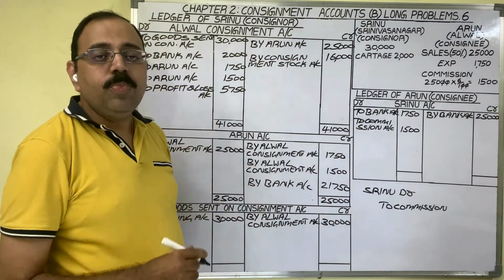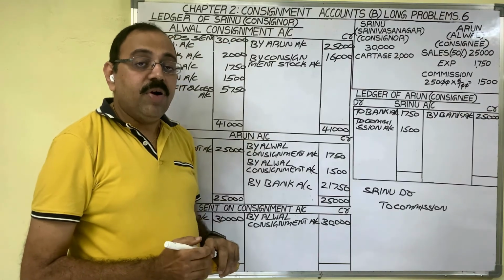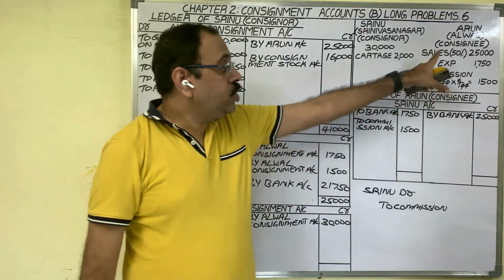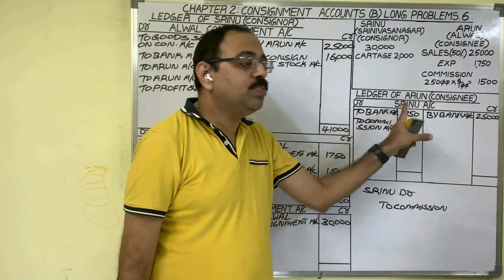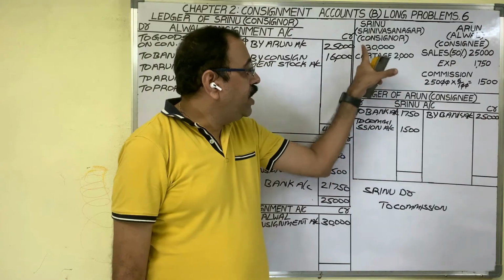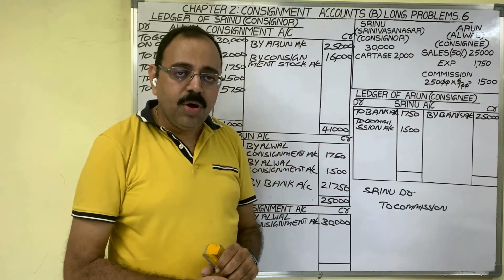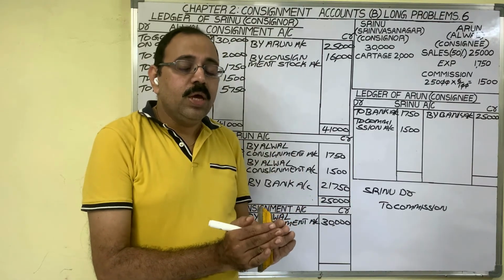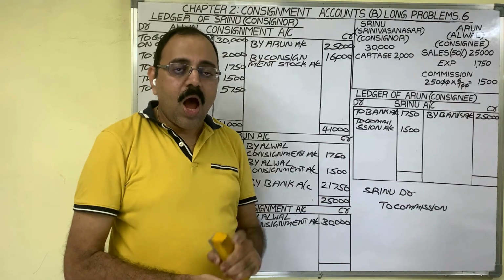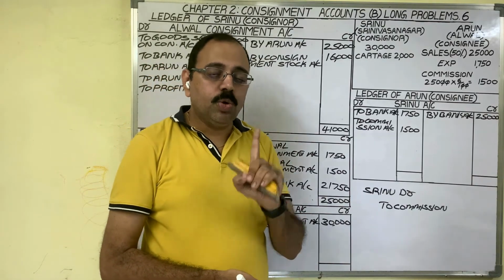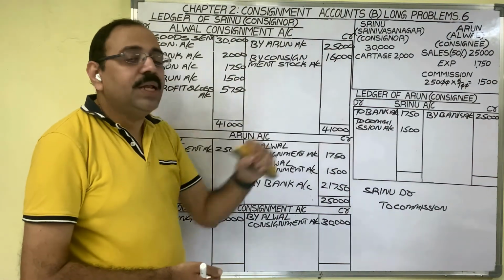All transactions we have posted. Finally, we should balance it. And once you observe, unsold stock 16,000 I am not showing in consignee's books because when he is receiving goods, he is not writing any entry. Therefore, for unsold stock also, he need not write any entry in his books. So remember, unsold stock entry we should pass only in consignor books, not in consignee's books.